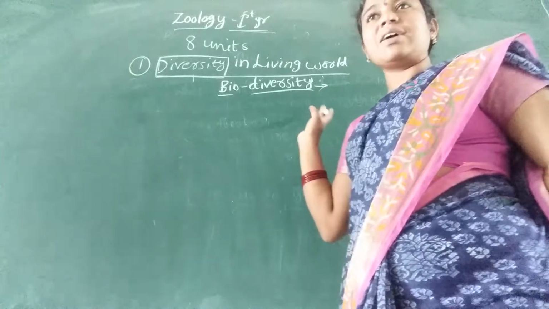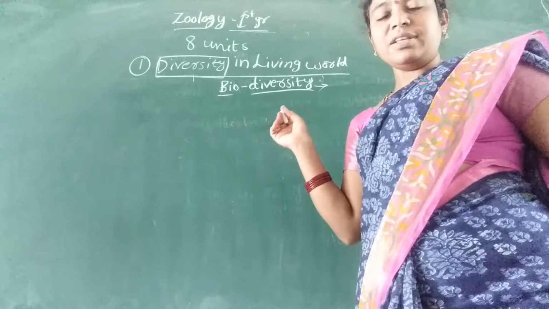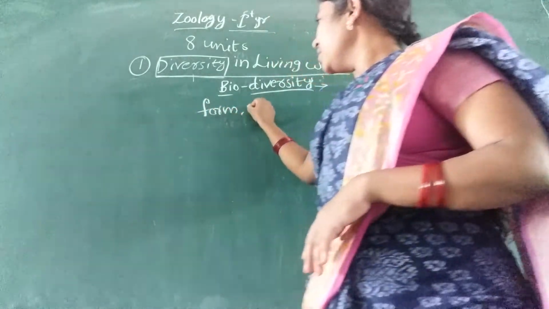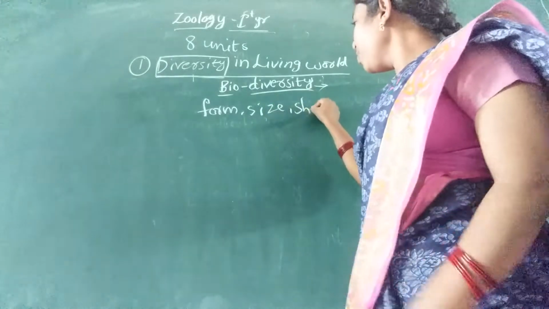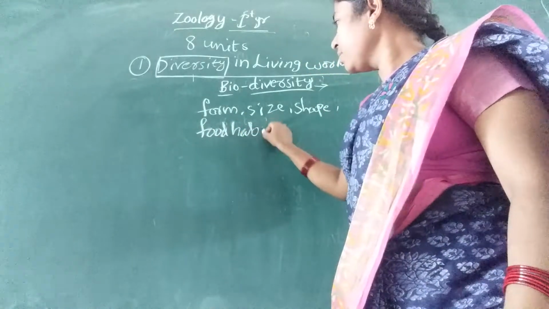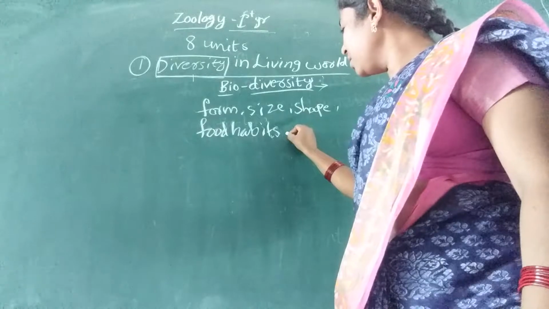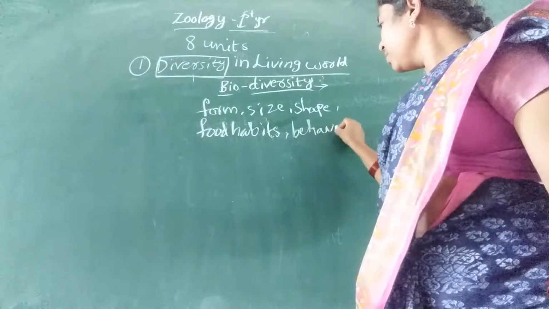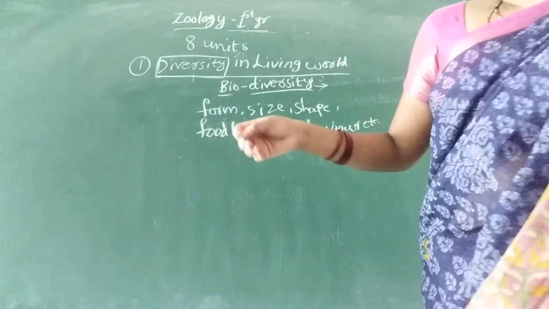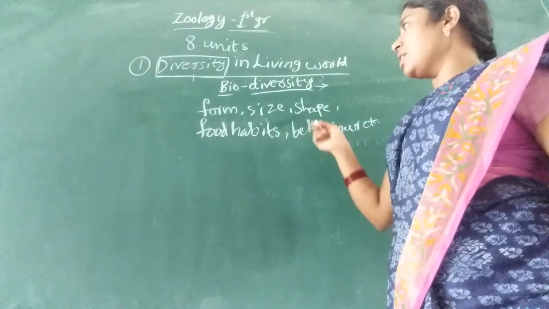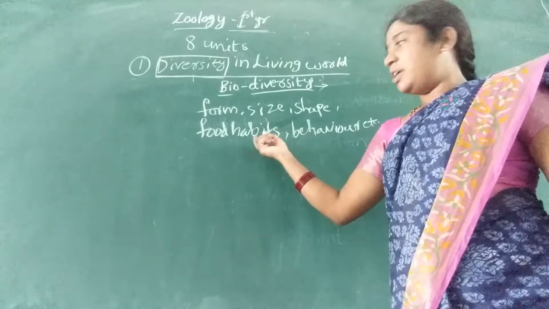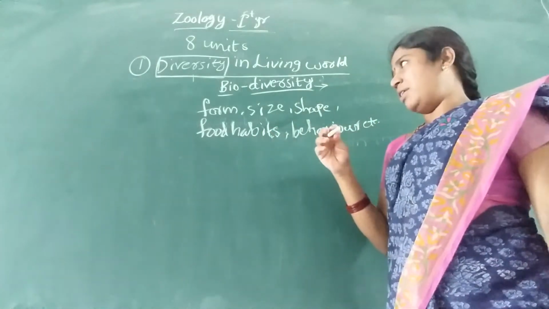These differences or variations occur in living things at the level of form, size, shape, food habits, and behavior, etc. Okay, differences or diversity of living things occur in the form, in the size, in the shape, in food habits, and also in behavior.